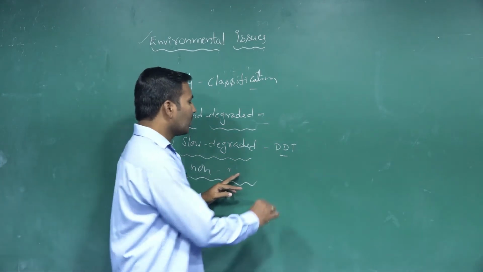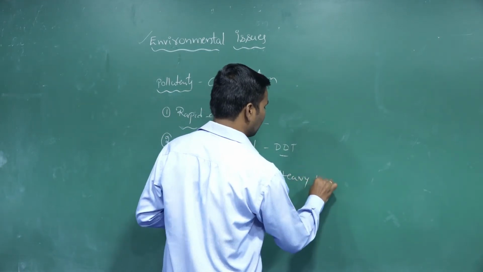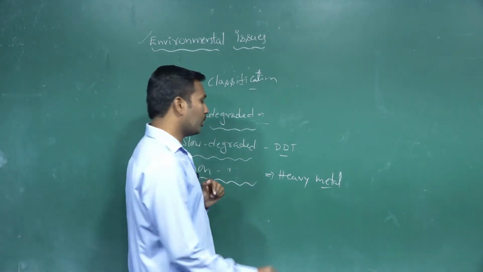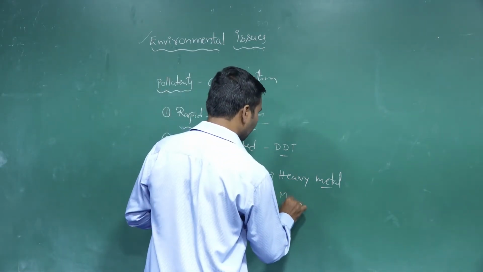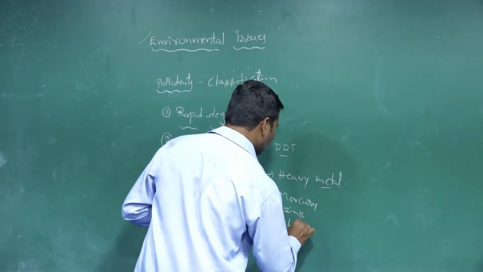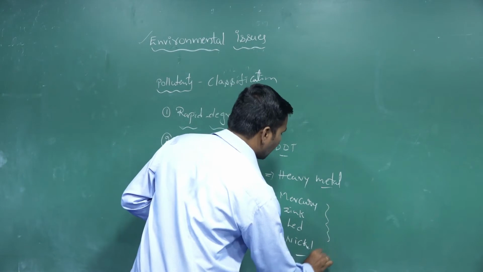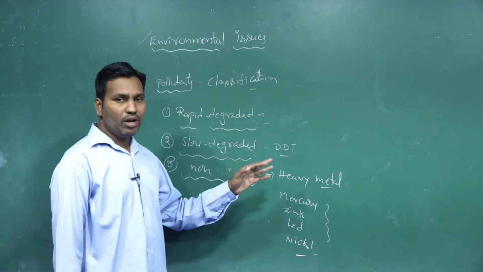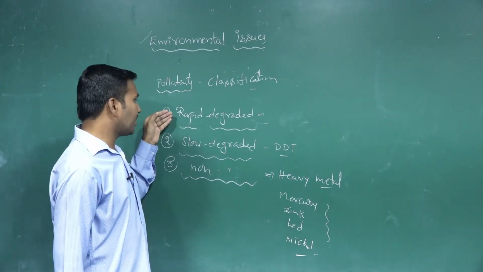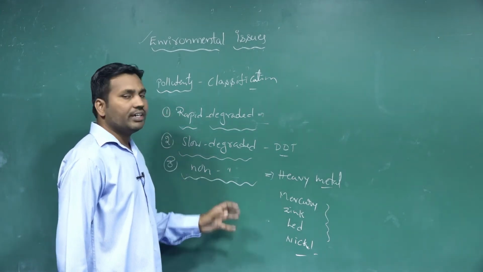Most metal ions, heavy metals, come under non-degradable pollutants, like mercury, zinc, lead, nickel, etc. So based on their degradation, pollutants are classified into rapid degradable, slow degradable, and non-degradable pollutants.